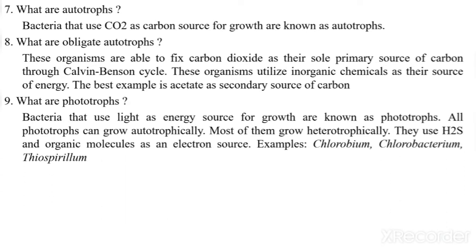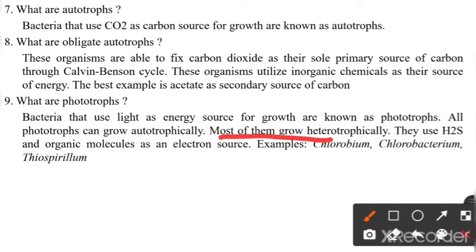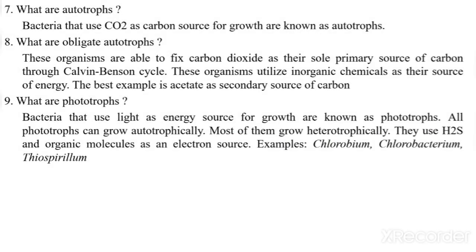What are phototrophs? Phototrophs are bacteria that use light as an energy source for their growth. All phototrophs can grow autotrophically. Most of them grow heterotrophically. They use hydrogen sulfide and organic molecules as an electron source. The examples of phototrophs are Chlorobium, Chlorobacterium and Thiospirillum.